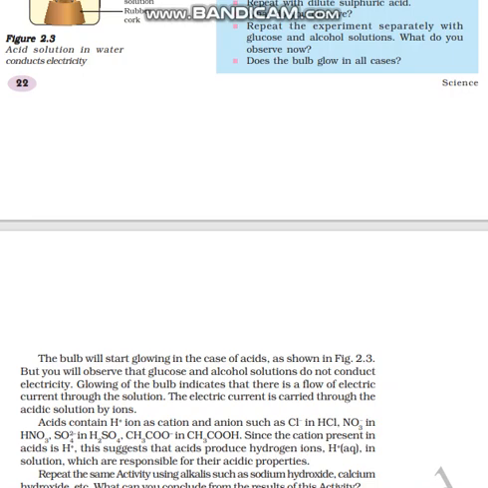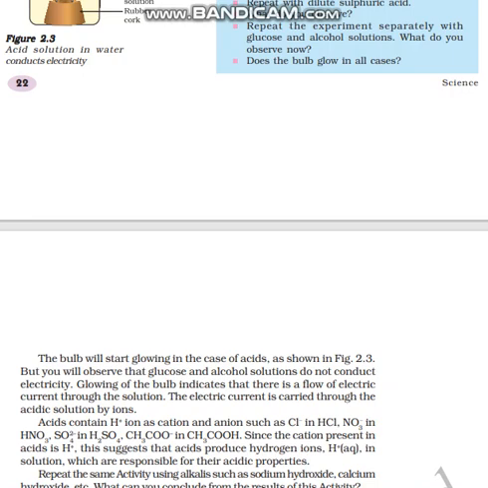But you will observe that glucose and alcohol solutions do not conduct electricity, because glowing of the bulb indicates a flow of electricity. Glucose and alcohol solutions are not acidic. So in bases the current will not flow. You will find that glucose and alcohol solutions are not acids, and the other solutions are acids. Glowing of the bulb indicates that there is a flow of current through the solution.